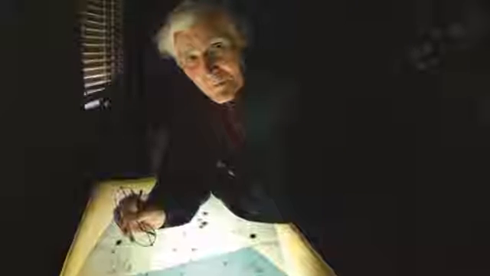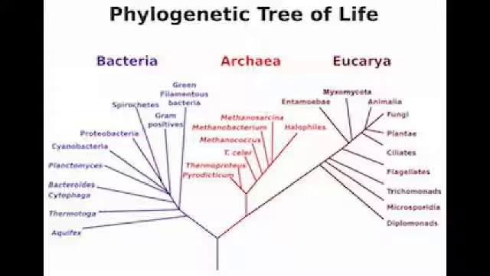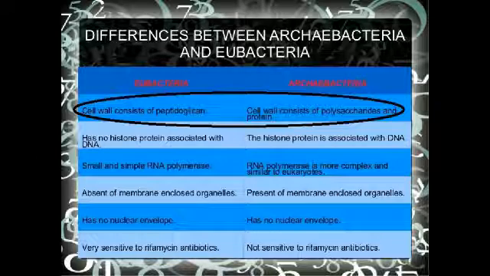Archaebacteria was once classified as bacteria until Carl Woese discovered it in 1977. Because of his work, it's now widely agreed that there are three primary divisions of living systems: eukarya, bacteria, and archaea, a classification that was proposed by Woese in 1990.